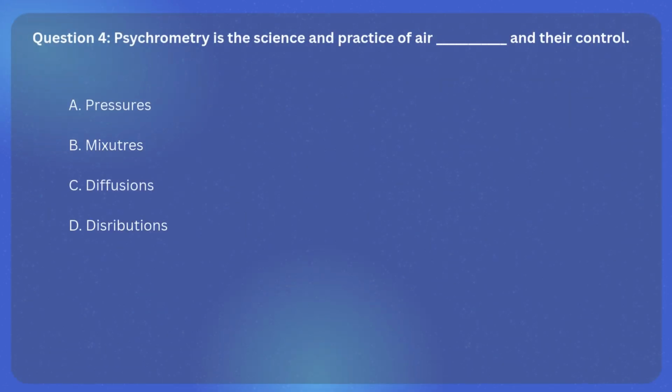Question 4. Psychrometry is the science and practice of air, blank space, and their control. A. Pressures, B. Mixtures, C. Diffusions, D. Distributions.